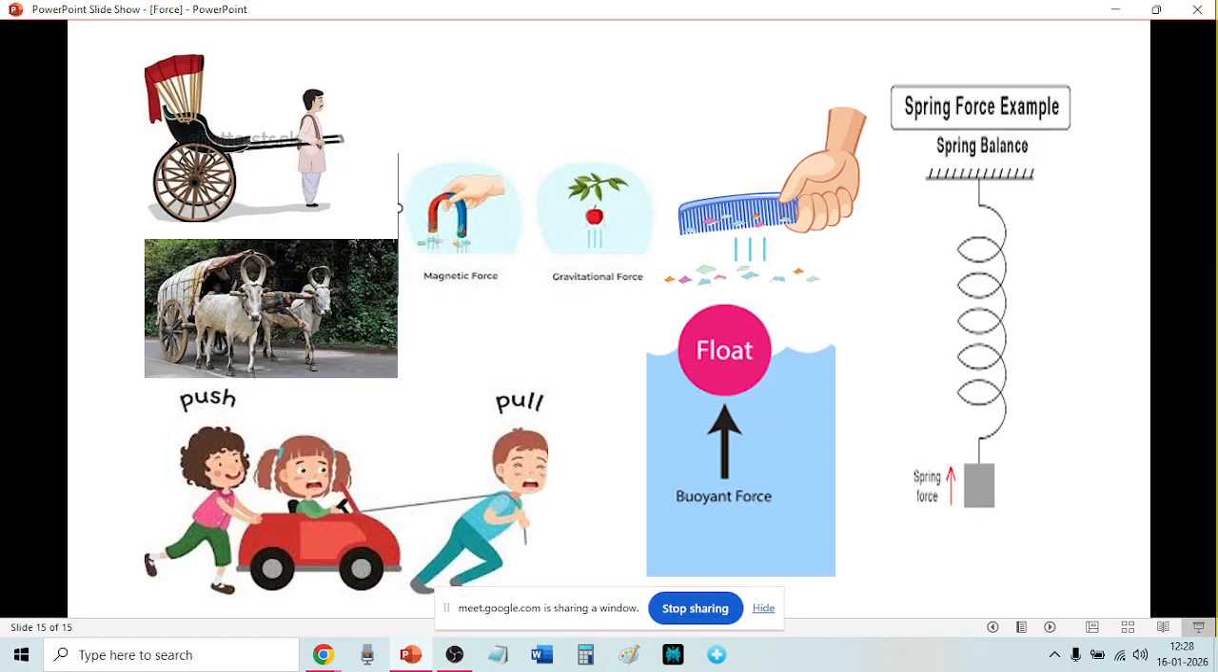What are the non-contact forces? Magnetic force, gravitational force, and electrostatic force. And what are the contact forces? Push, pull, muscular force, man or animal, buoyancy, and spring. And friction. Friction is also a contact force. So that's the force definition and types of force. Next day we will be doing the question answer on this.